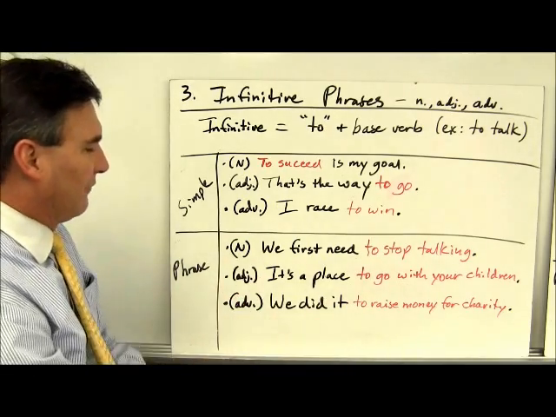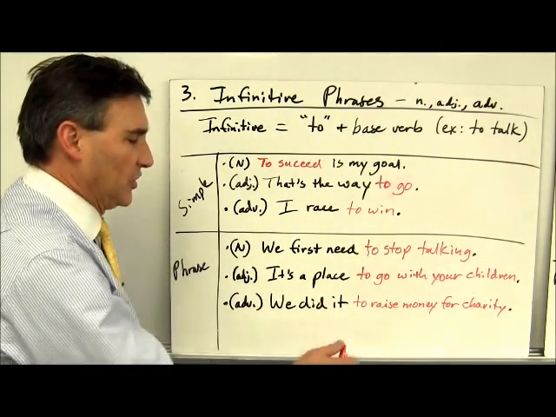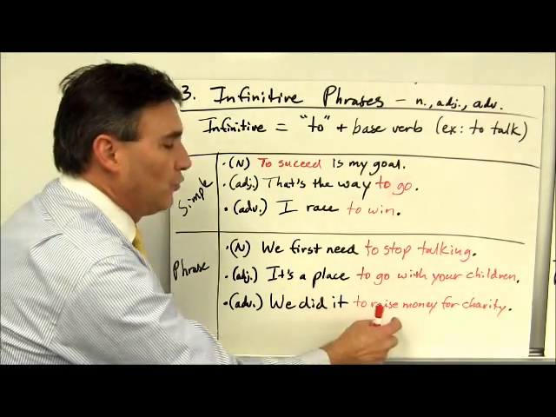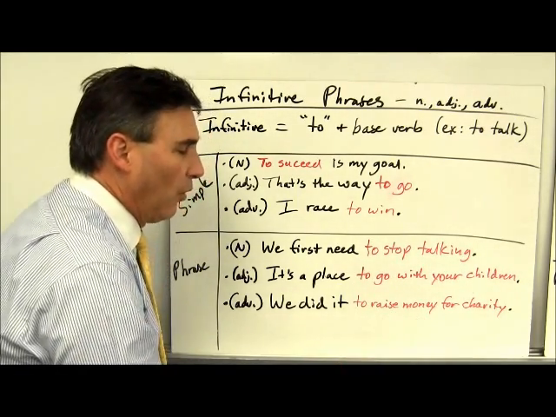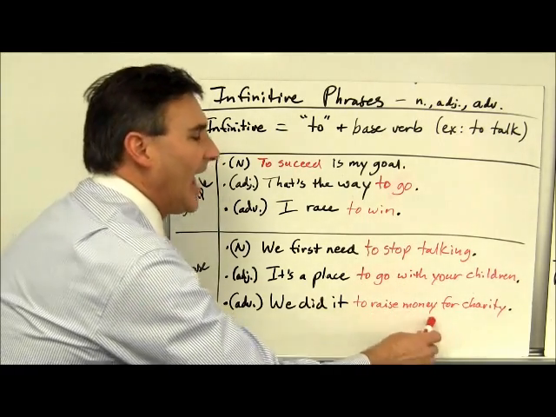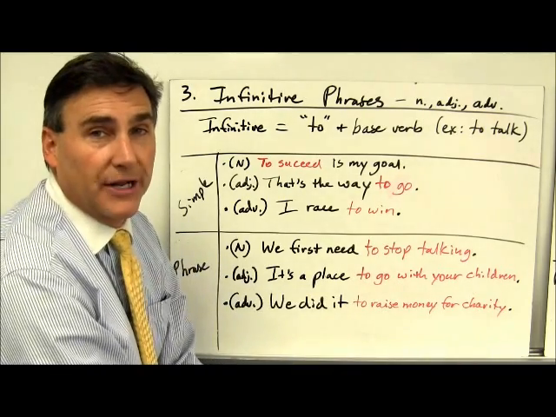And then finally, adverb form. We did it to raise money for charity. This tells us why we did it. It's an adverb of did. We did it to raise money. So this one has both an object of the verbal, we raise what? Raise money, and a prep phrase telling us what we did it for, charity.